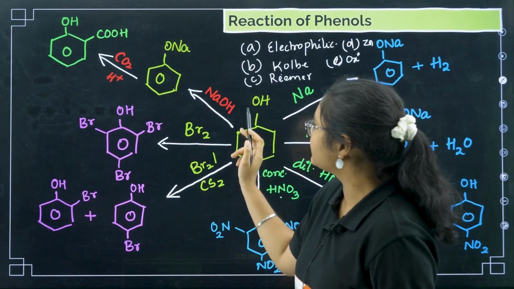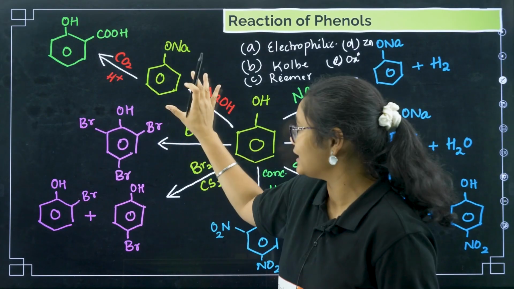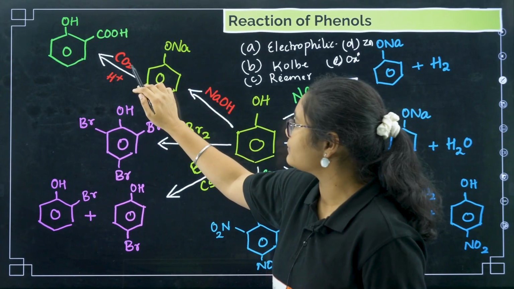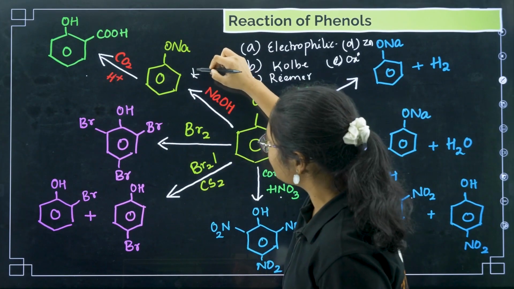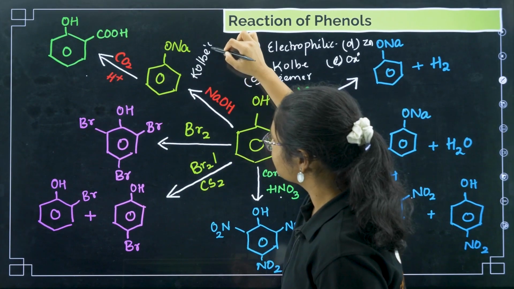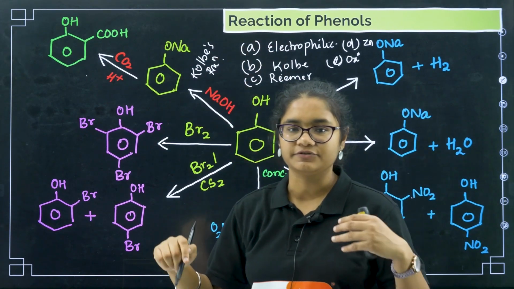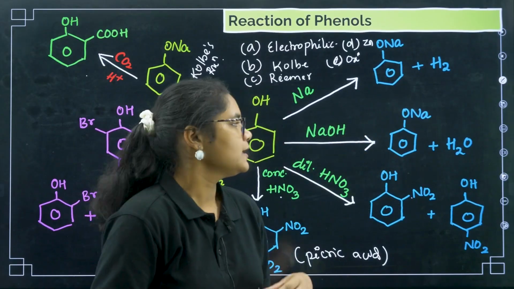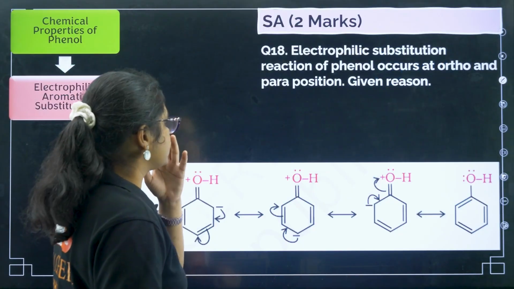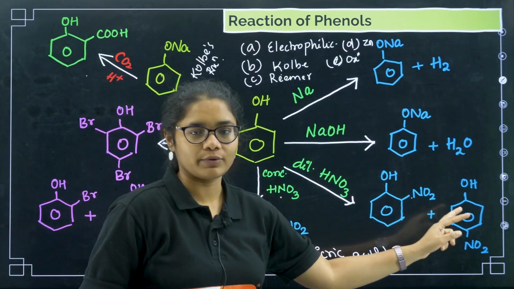Next, if you treat it with NaOH, we first get phenoxide ion, O minus and Na plus, and then if you treat it with carbon dioxide, we get salicylic acid. This reaction is nothing but Kolbe's reaction, right? In Kolbe's reaction, phenol is first treated with NaOH and then with carbon dioxide and H plus, okay? Fine. Now let us see the next one here. You can see the substitution takes place at ortho and para positions.